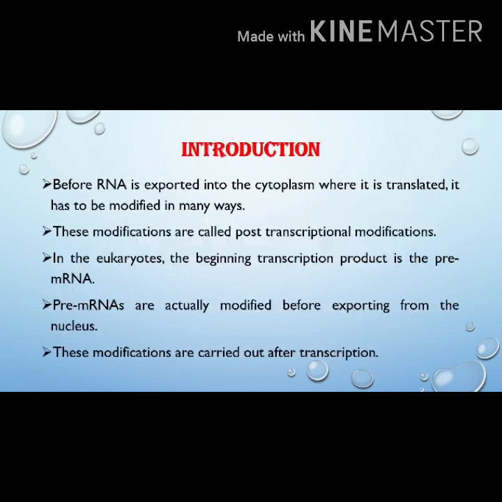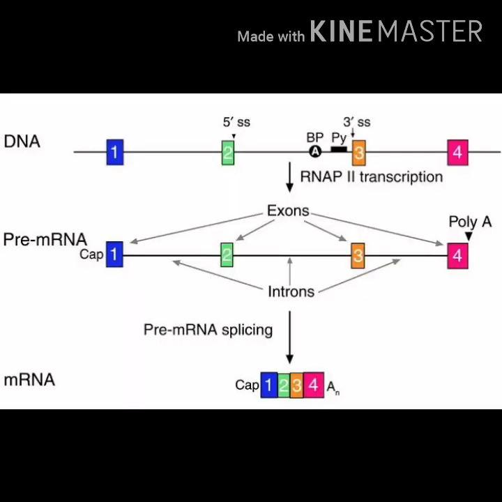As you all know, the process of transcription is carried out in the nucleus of the cell and the process of translation is carried out in the cytoplasm. So the product of transcription, messenger RNA, has to move into the cytoplasm for the further process of translation. Actually, the product formed after transcription is the pre-messenger RNA, not the mature messenger RNA. So it has to be modified before moving into the cytoplasm. So the post-transcriptional modifications are carried out after transcription and before translation.